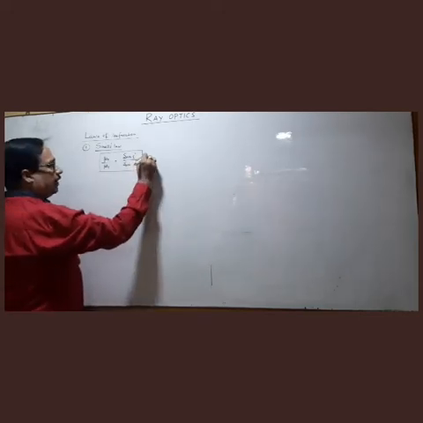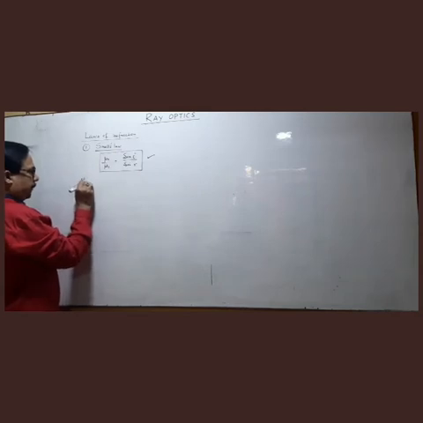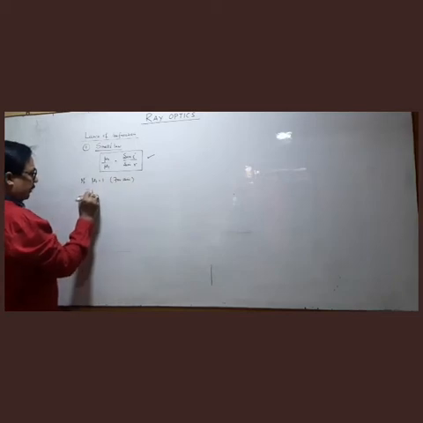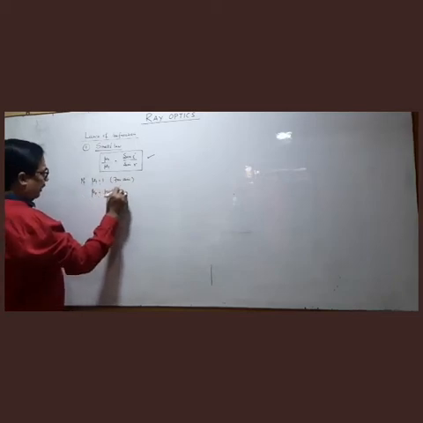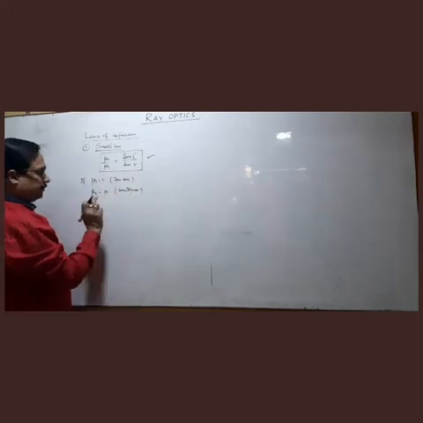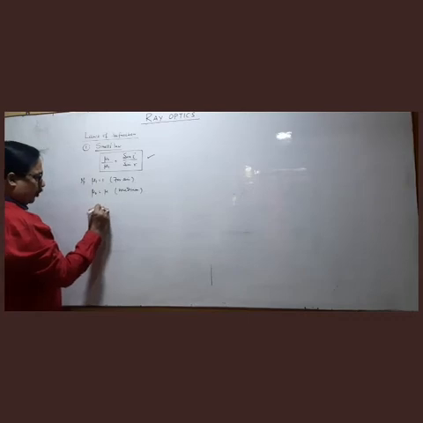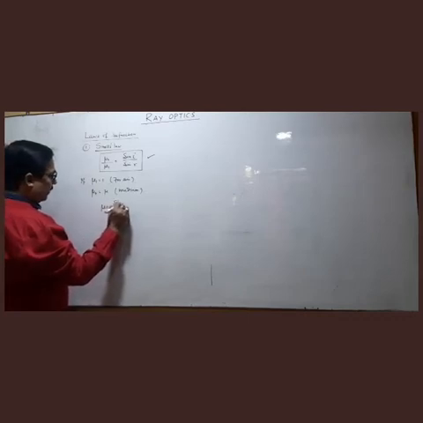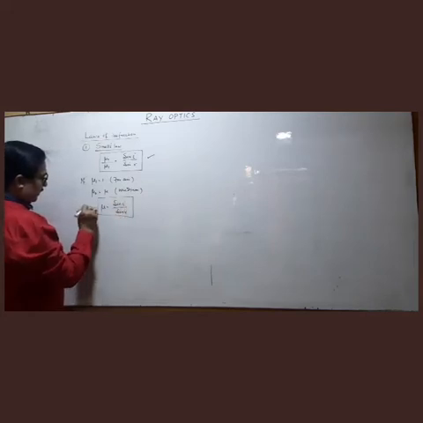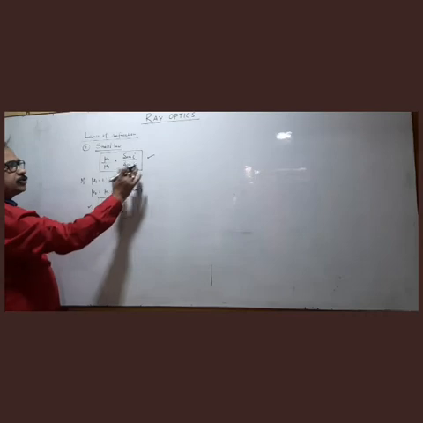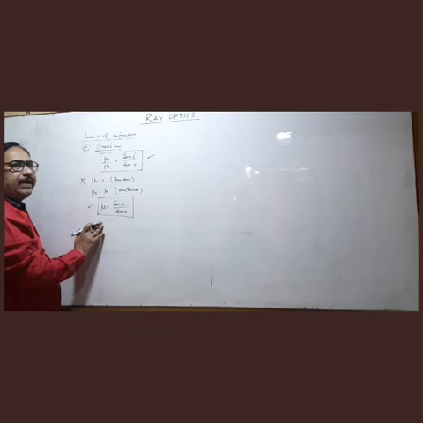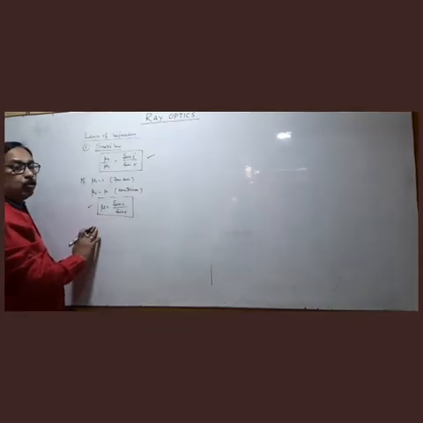This is the general formula, and if mu1 is 1 for air and mu2 is mu for any medium, the general case, when a ray comes from air and goes to any medium mu, then we can write it as mu is equal to sine i by sine r. This is also Snell's law. This is applicable only when the ray comes from air and goes to a medium.